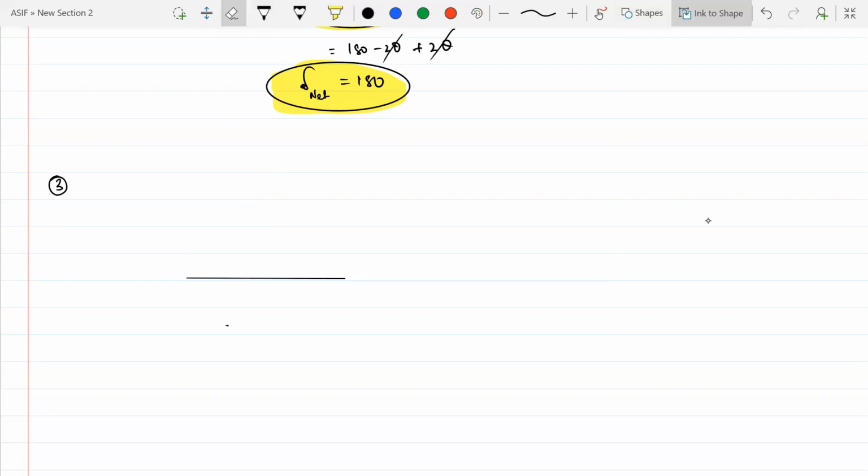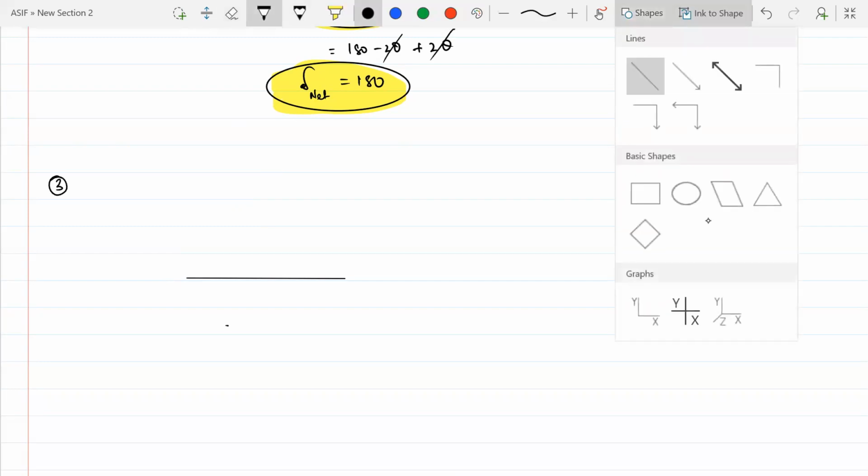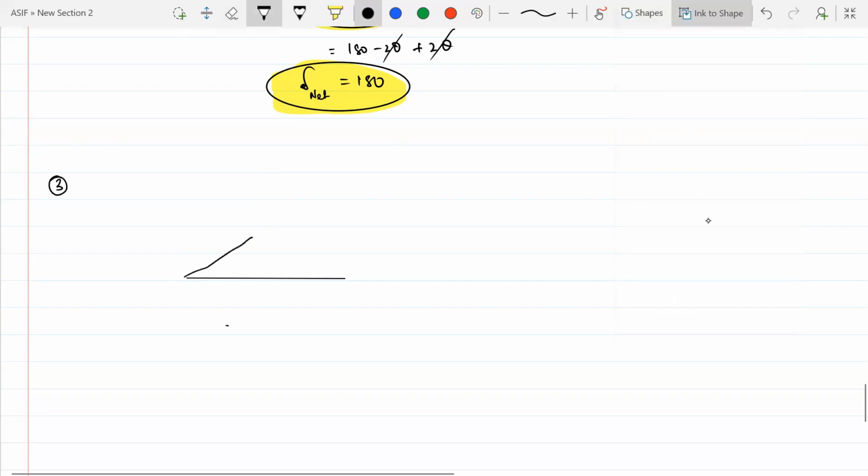This shape again. Sir, is your phone working, sir? I don't know. Okay, sir.